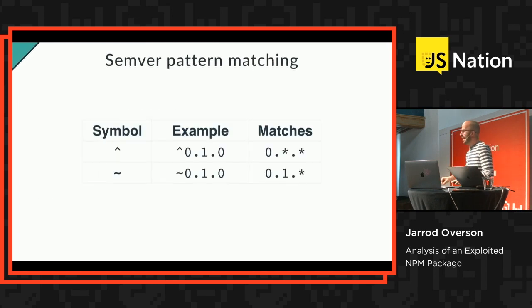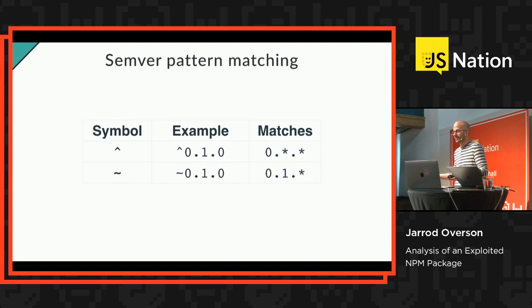So semver pattern matching is for basically the ease of updating dependencies. The caret and tilde means something special to NPM, and when you specify a dependency by using a tilde or caret, you're basically saying, I'm okay with updating these dependencies as long as it falls within this range of risk, which is generally a good thing.